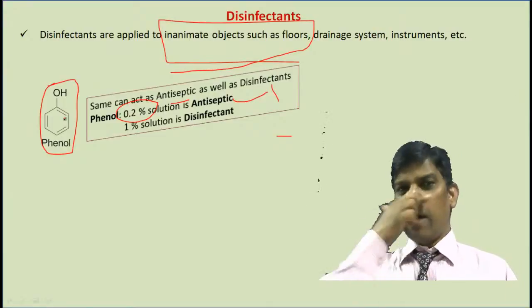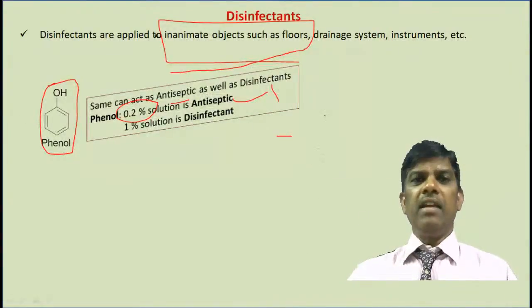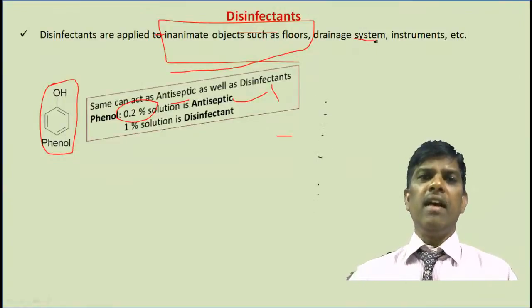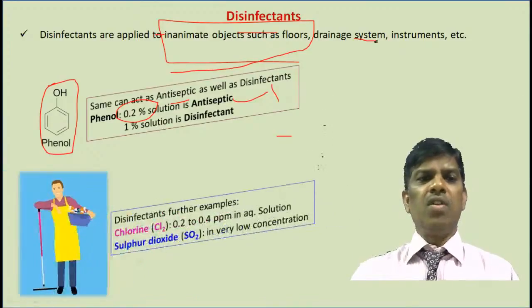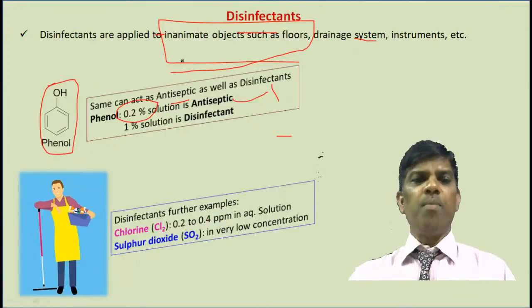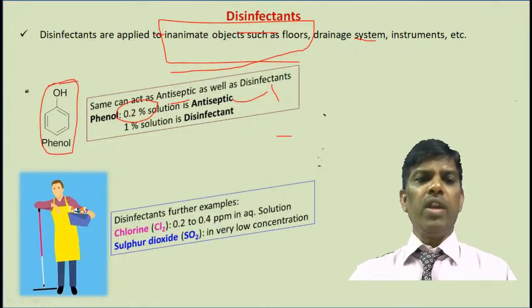Usually it is sprayed on floors, drainage systems and instruments to kill these microbes which are poisonous or which are going to make diseases. So not only that, disinfectants, further examples. You can use chlorine. Chlorine can be used as a disinfectant.